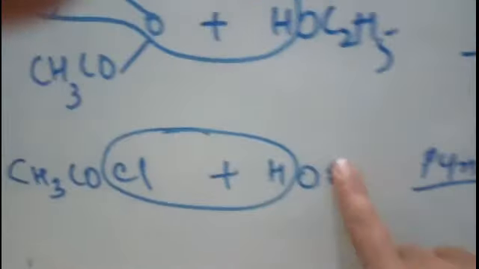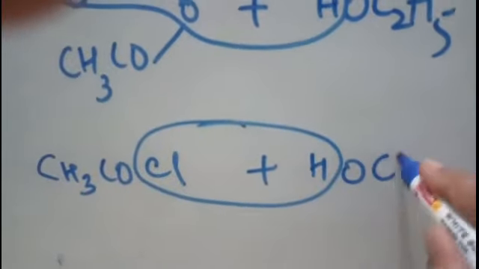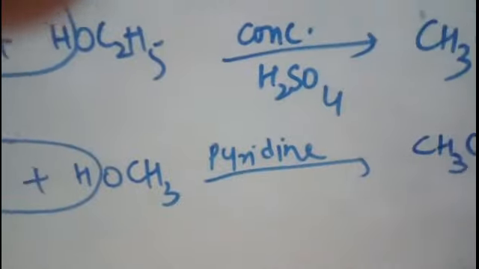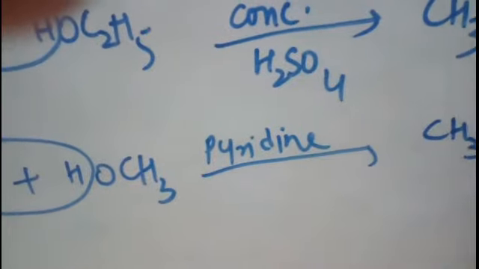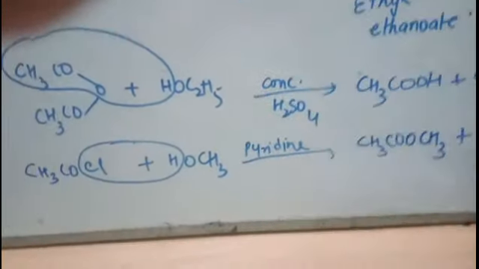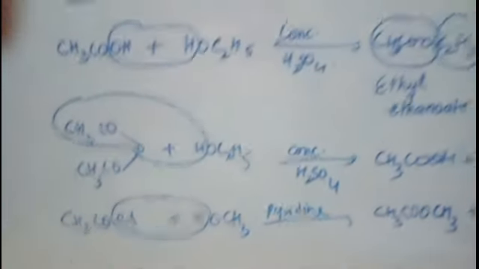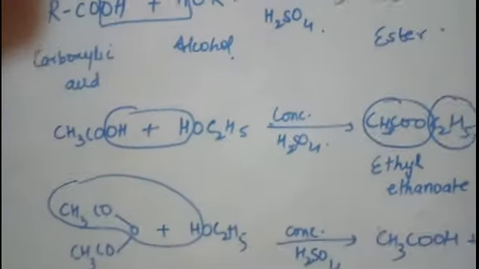So you will get ester. If here I am taking methanol, so here you will get methyl ethanoate. Right, methyl ethanoate. So this is how the esterification reaction takes place.